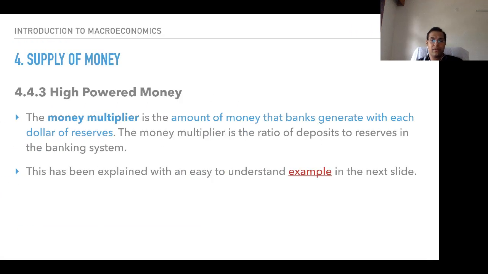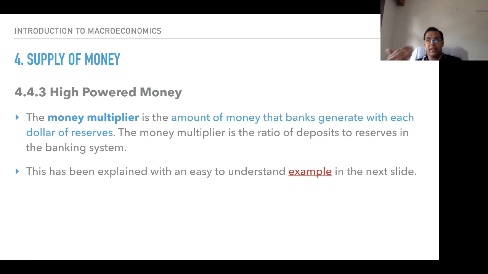The money multiplier is the amount of money that banks generate with each dollar of reserves. It is the ratio of deposits to reserves in the banking system. Every dollar of reserves they have, they would want to multiply it. How do they multiply it? By lending and by further lending and more lending. That is the only way to multiply money, the money multiplier effect.